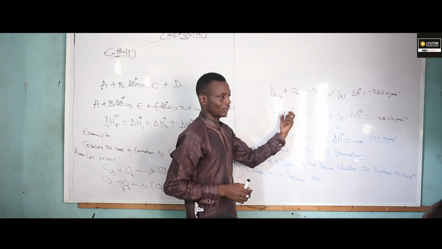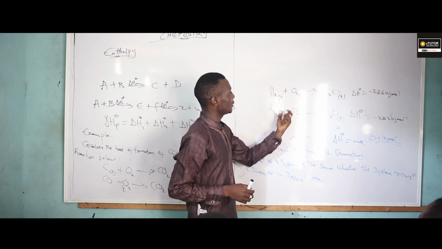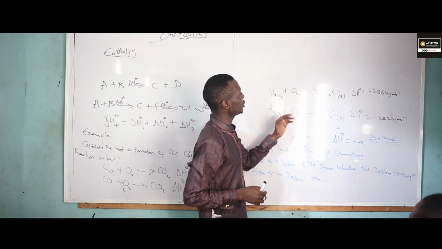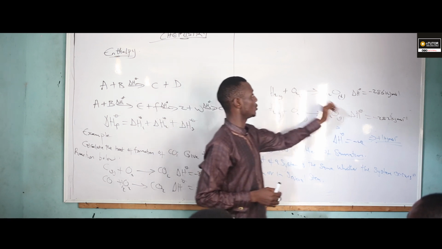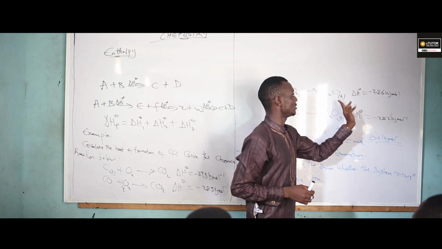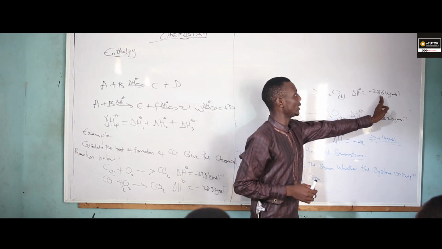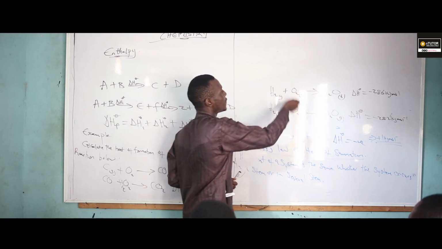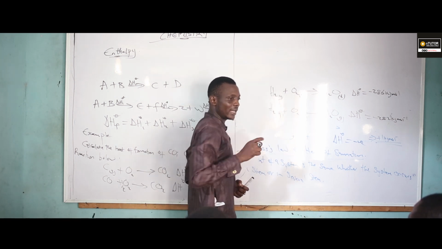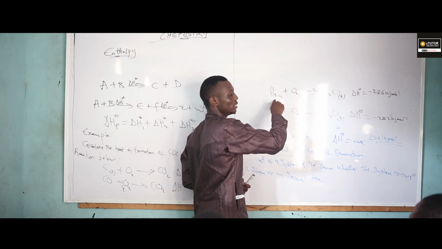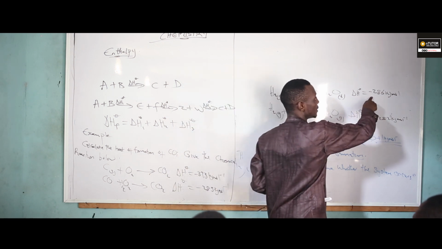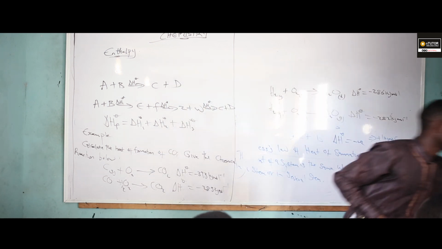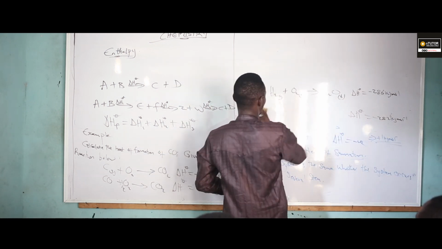Now look at this. From this equation, I can say the heat of formation of water, which is liquid, is minus 286 kilojoule per mole, or the heat of combustion of hydrogen to form water. Are you with me? So this is what I'm going to use here. That is the idea I'm going to use here.